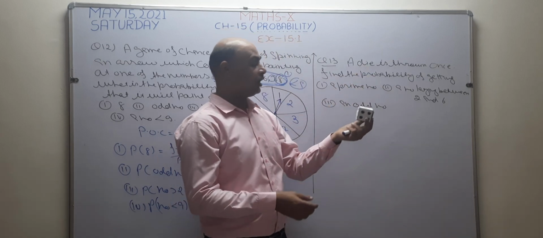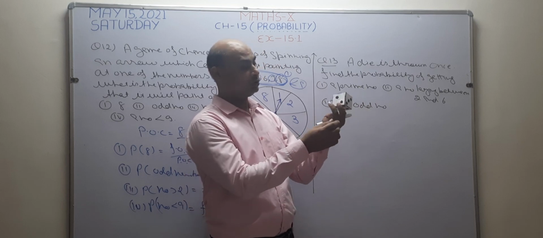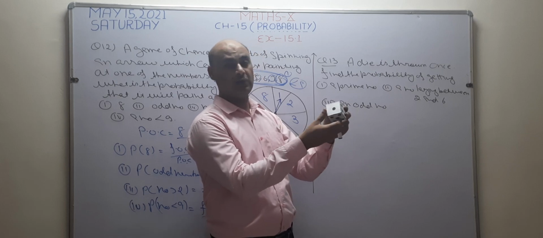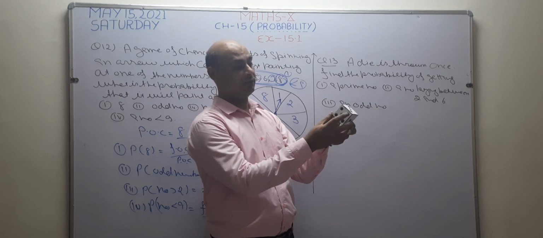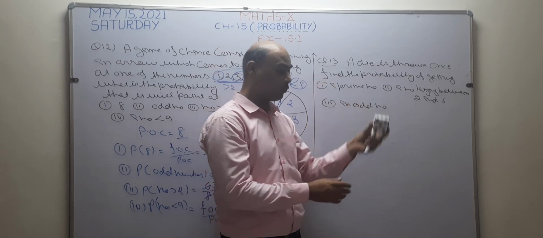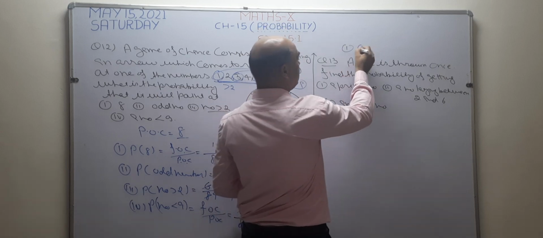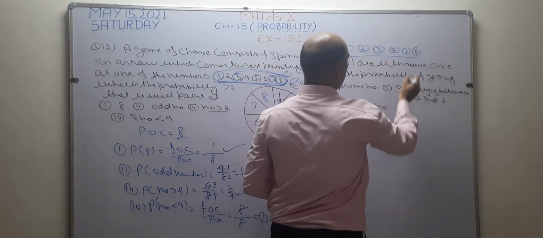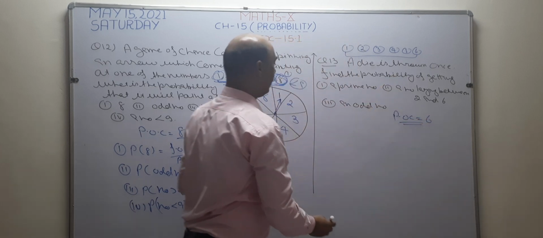This is a die. When you throw a die, then the possibilities are 1, 2, 3, 4, 5 and 6. There are 6 possibilities. When we throw a die once, either it is 1, or it is 2, or it is 3, 4, 5 and 6. So possible outcomes become 6. Now I want to check the probability one by one.